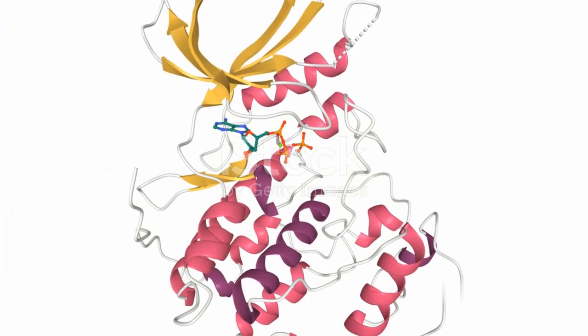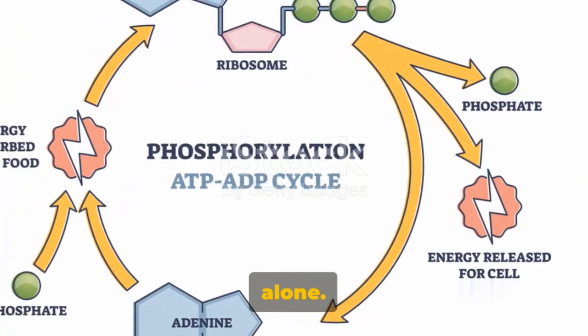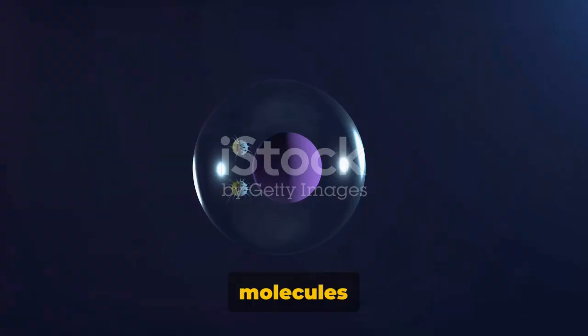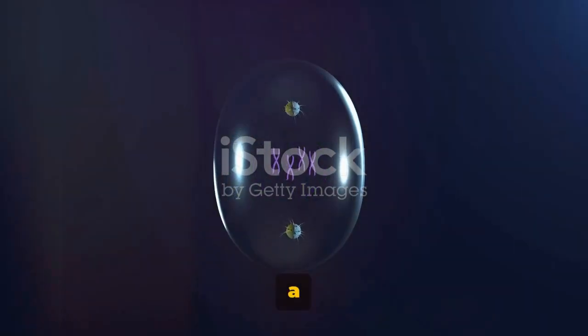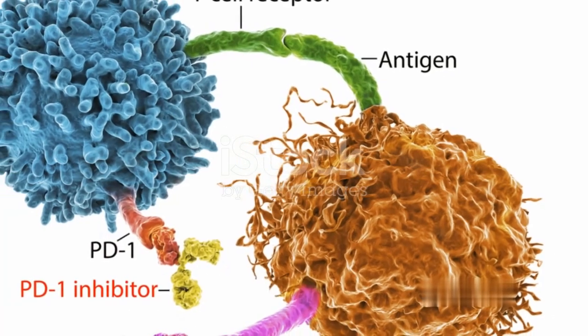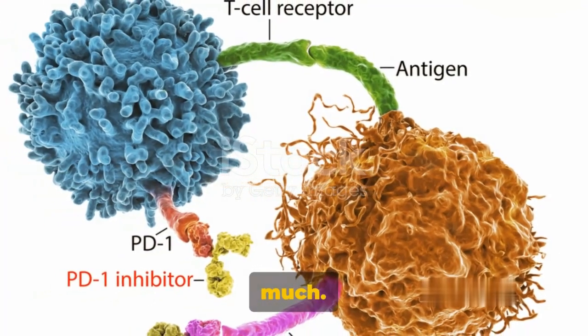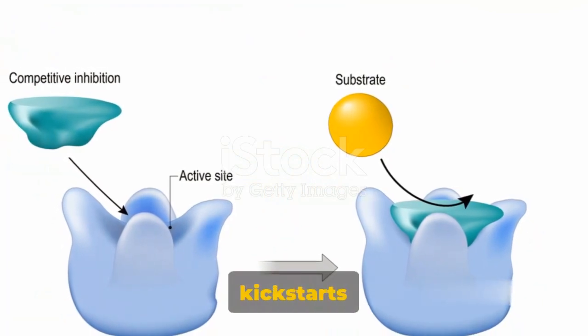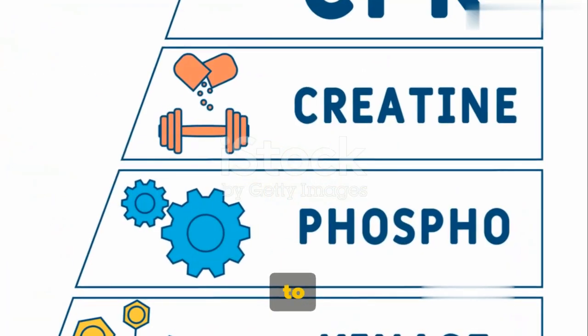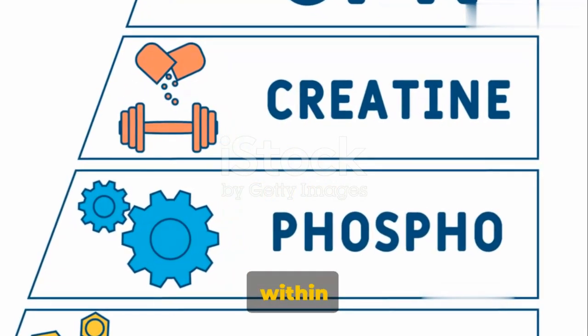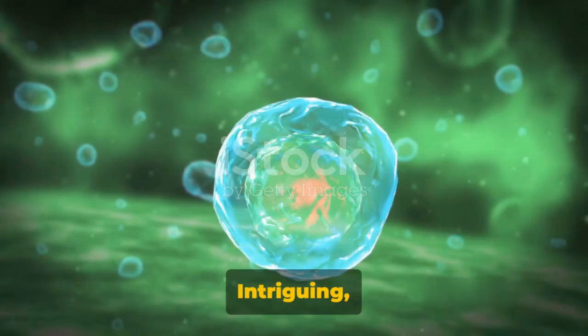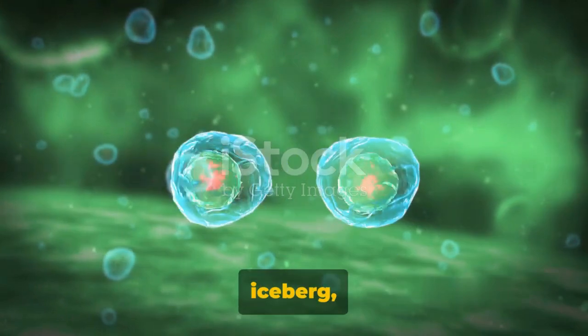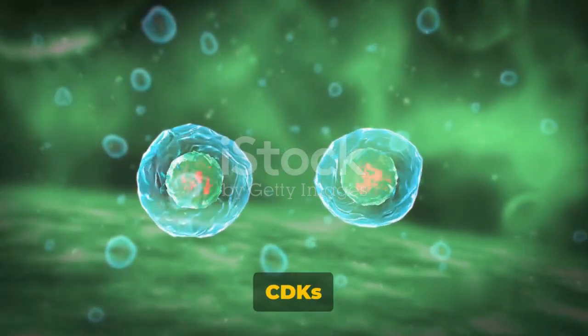But here's the catch. CDKs can't do it alone. They rely on cyclin molecules for activation. Without the binding of a cyclin molecule, a CDK is like a car without fuel. It's present, but it can't do much. Once a cyclin molecule binds to a CDK, it kickstarts the enzyme, allowing it to regulate various processes within the cell cycle. Intriguing, isn't it? This is just the tip of the iceberg. Let's delve deeper into how CDKs work.